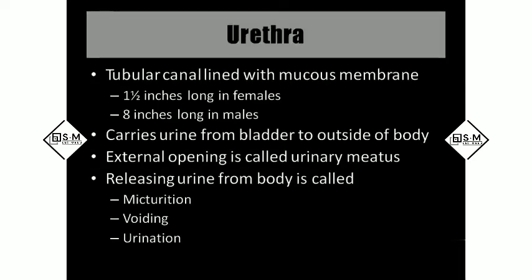And the urethra, which is also lined with mucous membrane, is around 1.5 inches long in females and 8 inches long in males. It carries the urine from the bladder to outside the body. The external opening we call the urinary meatus, which releases the urine from the body, which we call micturition, voiding, or urination. All three mean urination only: letting the urine go out of the body.